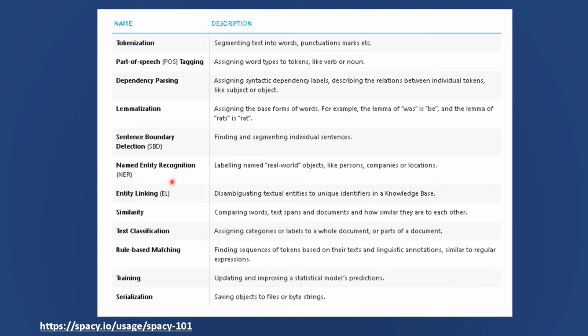It can do named entity recognition. It can do entity linking. It can do similarity, which can compare words, text spans, or documents and how similar they are to each other. It can also perform text classification. It can do rule-based matching. It can do training of machine learning or statistical models. It also has serialization by which we can save objects to files or byte strings. So as you can see, spaCy is a very versatile package with a lot of features.